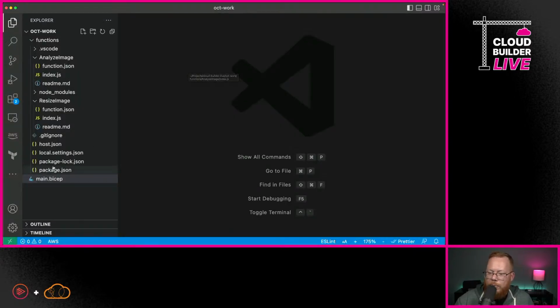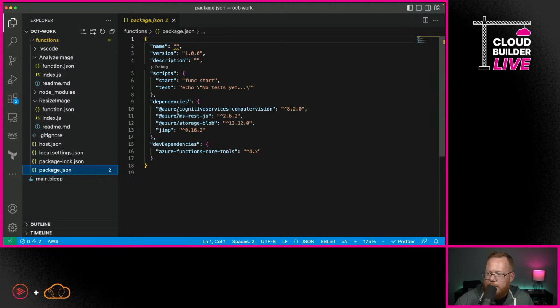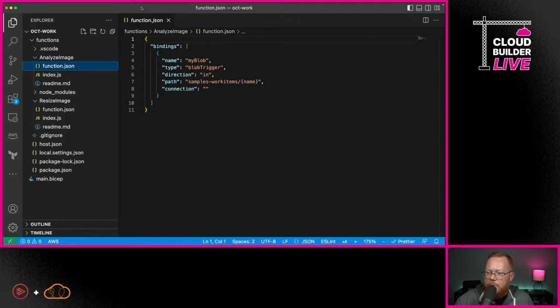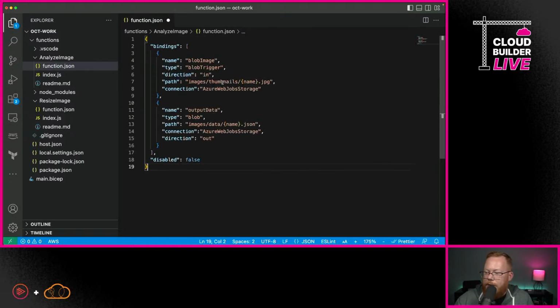Now, if we come back over and look under package.json, we can see all those four dependencies that we have. And now we're ready to start working with our Analyze Image function. Let's first take a look at these bindings because we're going to totally change this out like we did before. Instead of utilizing the default one that's configured here, we're going to specify our own bindings. For our blob trigger, we're going to specify that anything that comes in at images/thumbnails and then a name.jpg triggers this function to execute. And the output data, we're going to save as a JSON file in the data directory. So that's what we're planning to do with this.